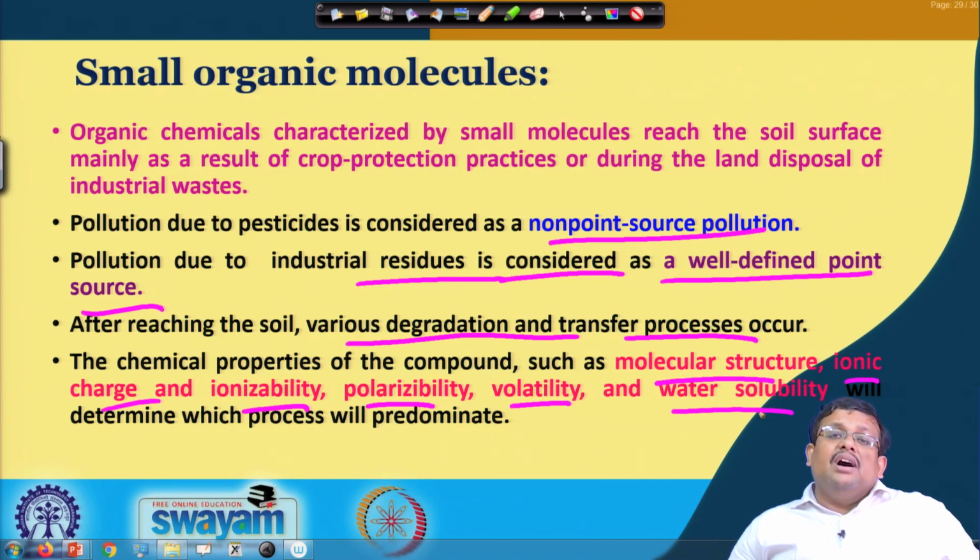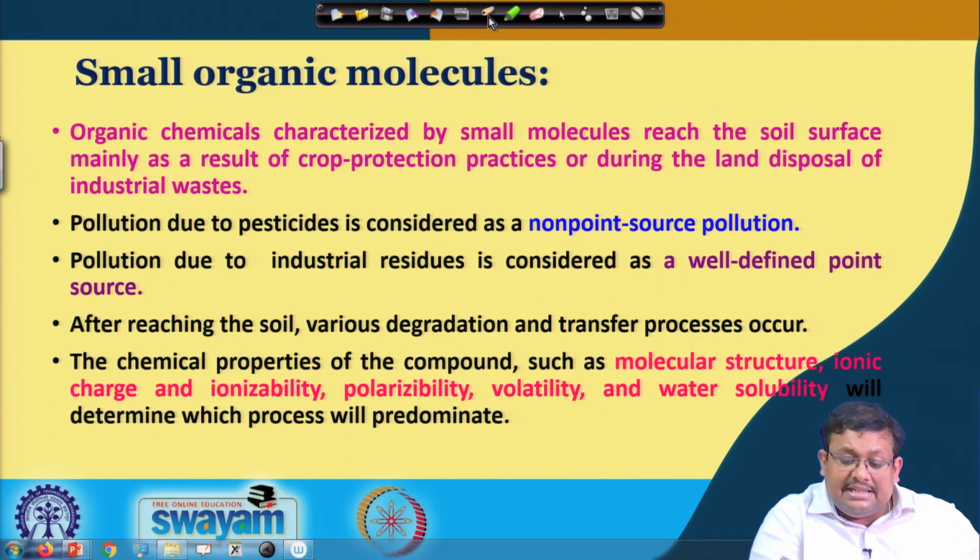However, the various effluents and byproducts from the industry are known as point source pollution, and when they reach the soil they undergo different types of degradation and transfer processes, and the chemical properties of the compounds such as molecular structure, ionic charge and ionizability, polarizability, volatility and water solubility will determine which degradation or transfer process will be predominant. Okay. So, let us see those in detail.